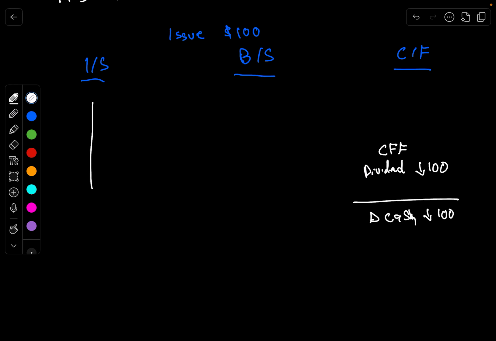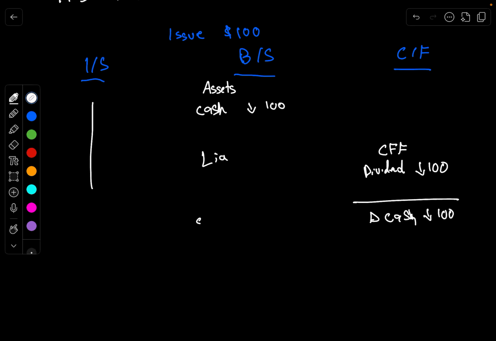So our overall cash is going to be down by 100, right? So when we move on to our balance sheet, we have our assets, we have our cash balance that we know has been adjusted down by 100. We have our liabilities. Did our liabilities increase? No, not at all, right? A dividend is not a future obligation, right? It's just a payment that you made. Do you have to make dividends? No, you don't have to make dividends, right? It's kind of like a little bonus, right? It's not like you're paying off a loan or something like that, right? Which in that case would affect your liabilities. This is simply just a payment that's being made to the shareholders.